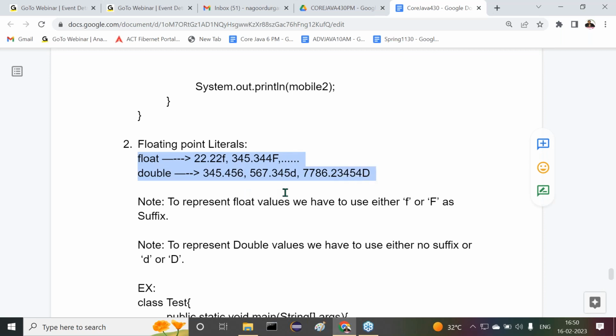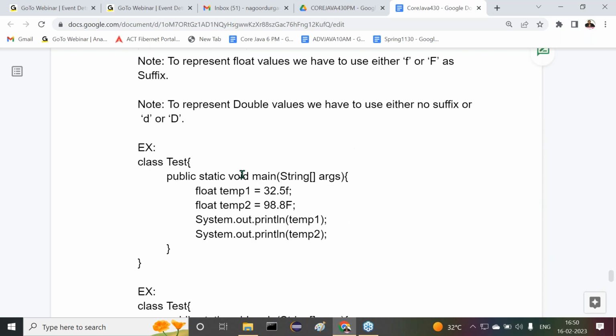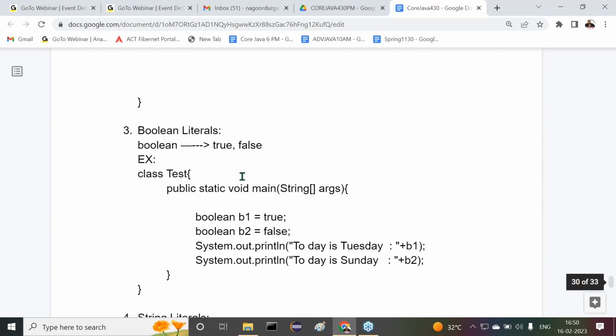Float data type will have the suffix small f or capital F. In the case of double, there may be no suffix, or small d or capital D. I have given all the points, and some examples we have also seen.